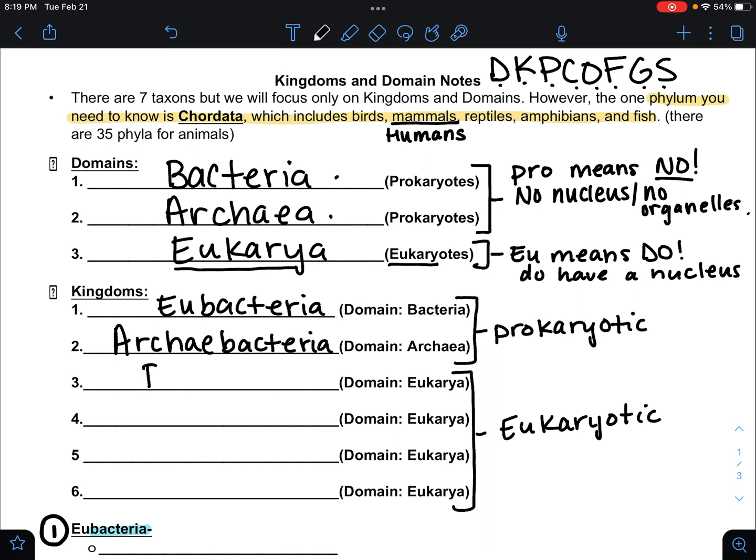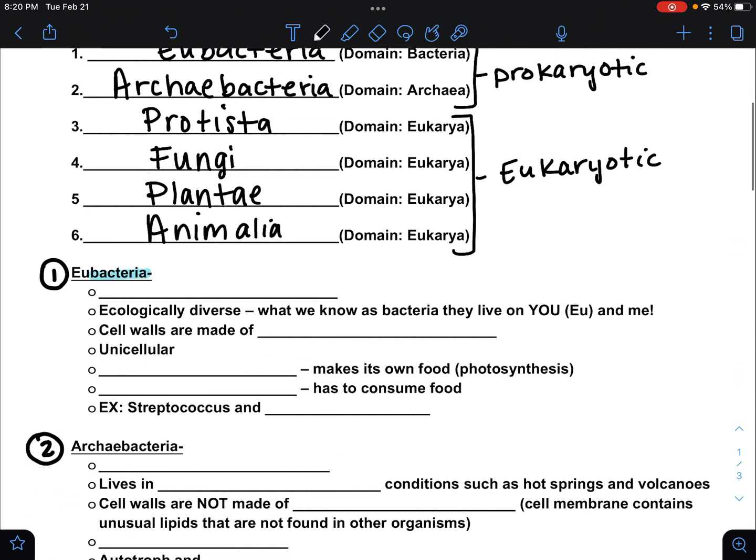And we're going to learn about protista, which is my favorite because they're kind of weird. We're going to learn about fungi, kingdom Plantae, and kingdom Animalia. Okay, so those are the 6 kingdoms we're going to learn about today. I'm going to move this very slowly so you can make sure you've written everything. But if you haven't written everything, you can absolutely pause it and keep going. Okay, so we're going to start with going into eubacteria in more depth.